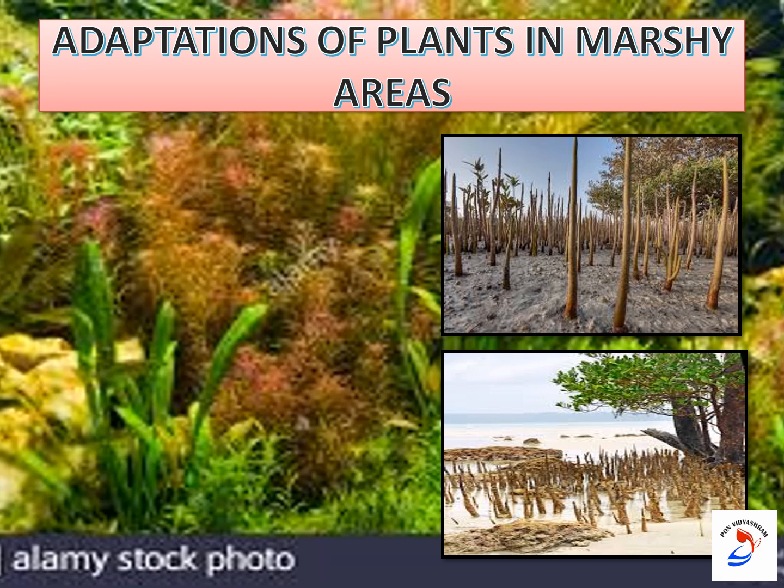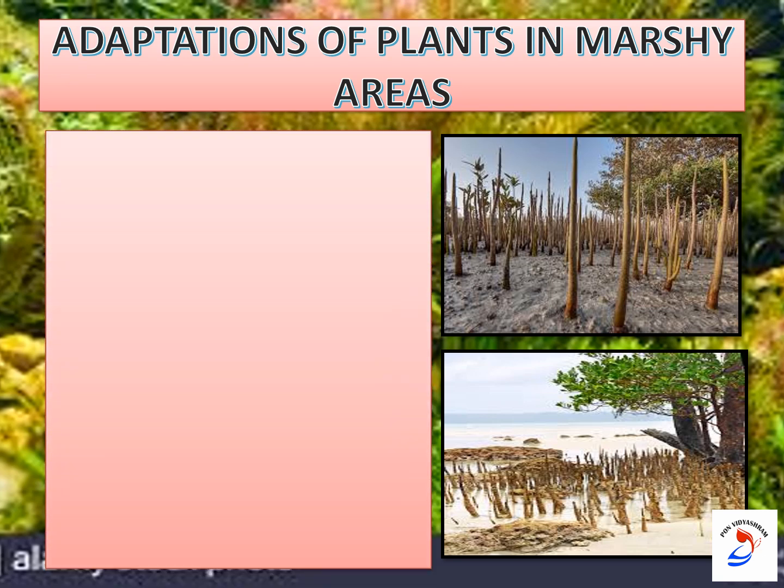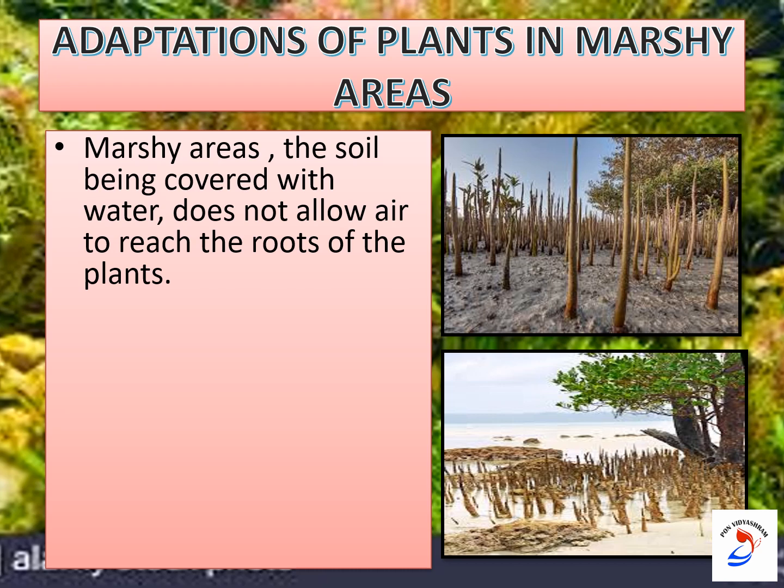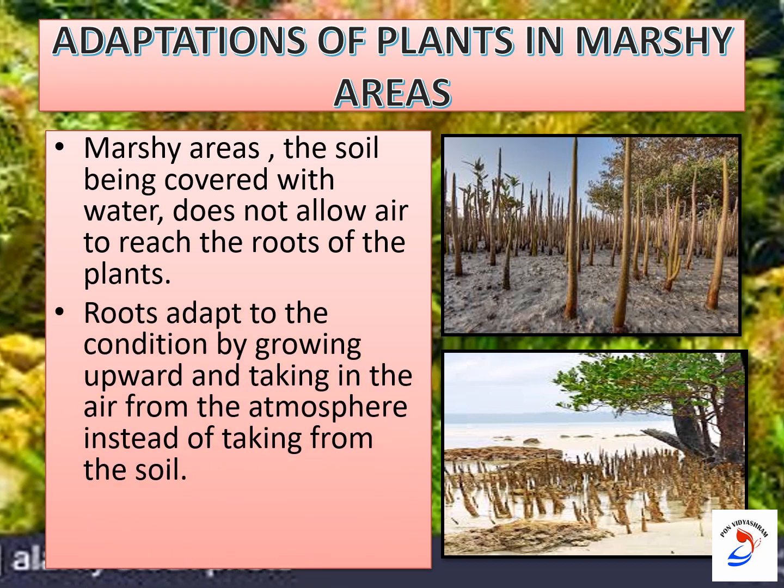Okay, these roots have special pores through which they can take in and give out the gases. Okay, children. And what are the adaptations now? In marshy areas, the soil being covered with water does not allow air to reach the roots of the plants, and roots adapt by growing upward and taking in the air from the atmosphere instead of from the soil.